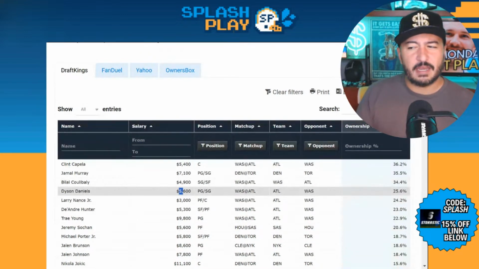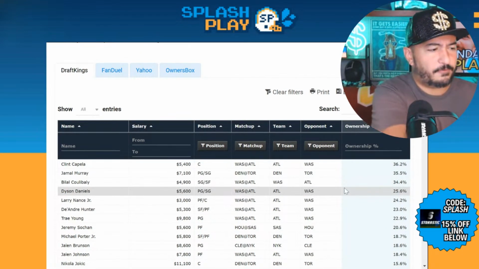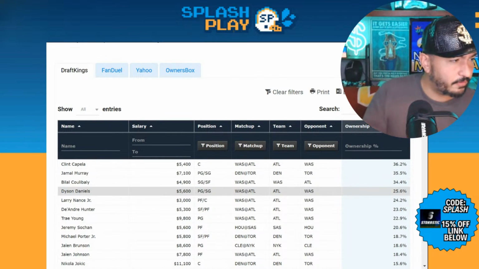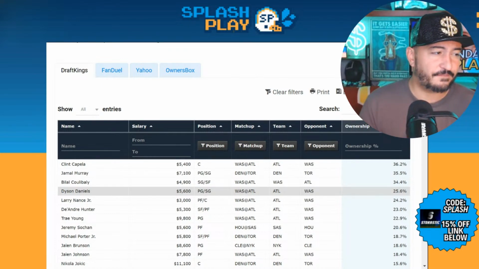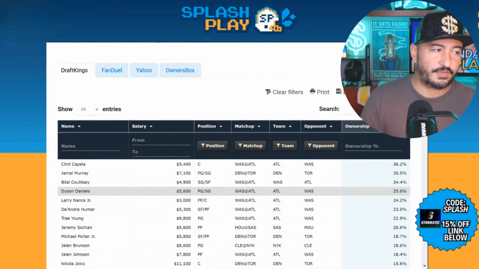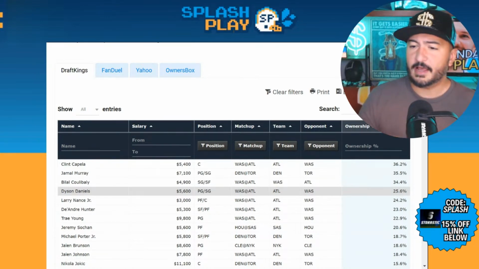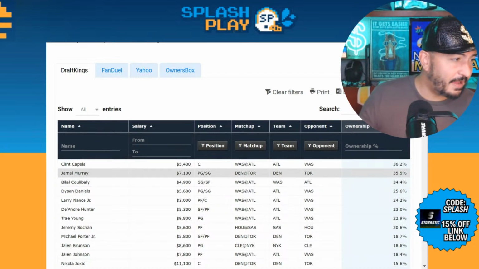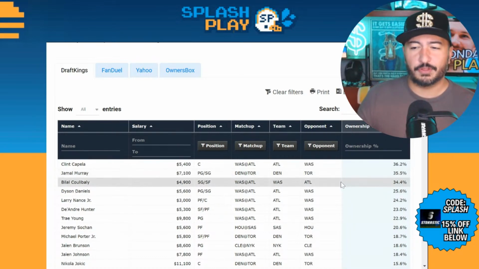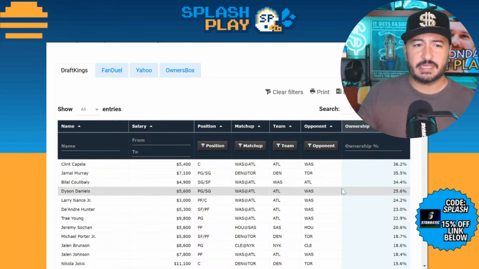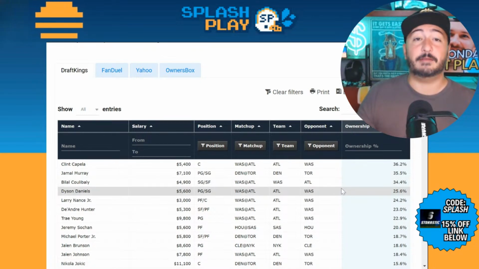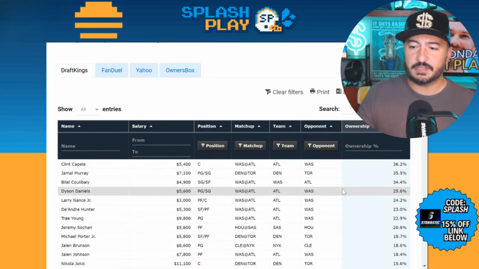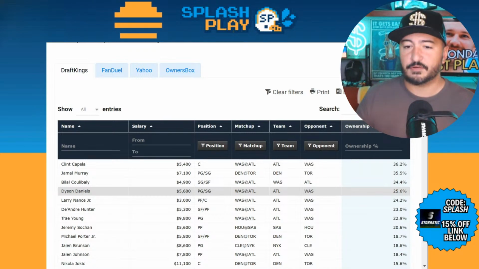Dyson Daniels, he's been hitting a few more spots lately. Still a player, not the highest usage. I don't think he's actually over 20% on the year. Dyson Daniels is 17% usage, 14% assist rate. Feels like he's been playing over his head a little bit, scoring 0.99 fantasy points per minute, DK points per minute. So for Dyson Daniels, I think you'll get him in lineups a good amount. I got him in about 30%, but I don't really want to get above the field on him because I just don't think he's got the upside people are going to think he has. He's had a few outlier games to start the year. And granted, more usage to go around here. That certainly is going to help him out.